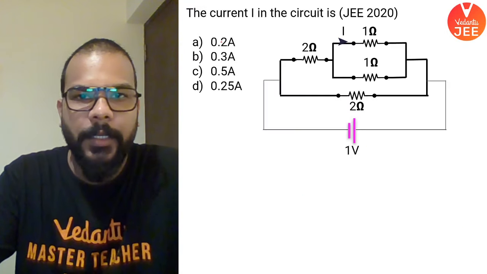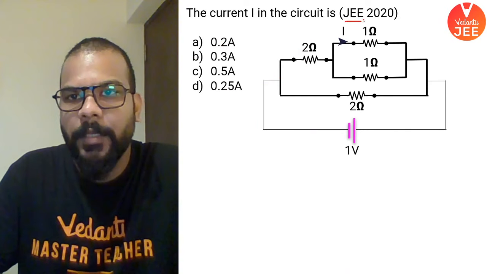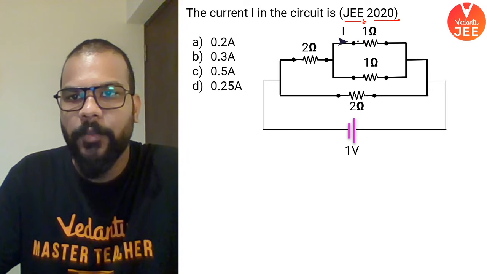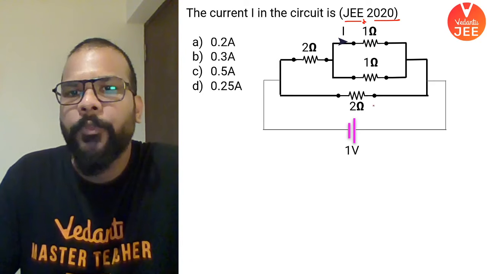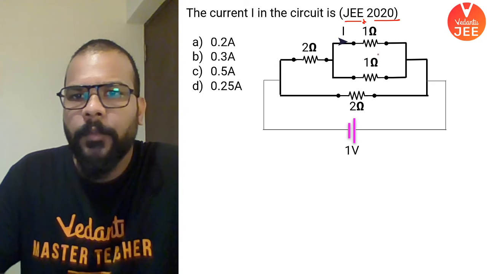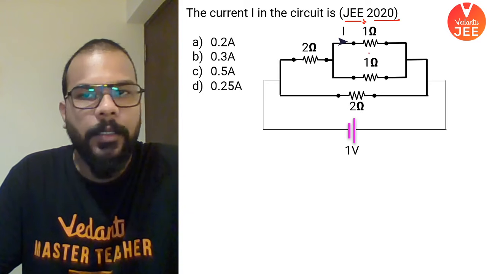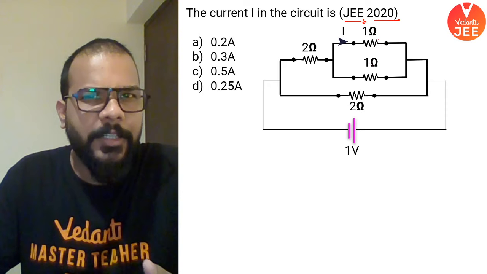Now this one, guys, by the way is a JEE 2020 question, and in this we have to find out the value of the current that is flowing in the 1 ohm resistance here. So in order to do that, we'll try to find out how much amount of potential drop is happening in the parallel combination here. For that, let's find out the equivalent resistance. Let's do it quickly here.